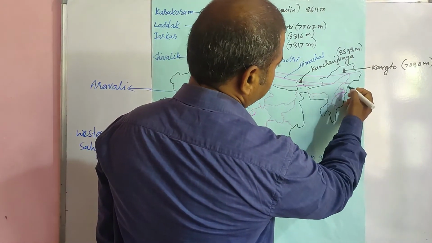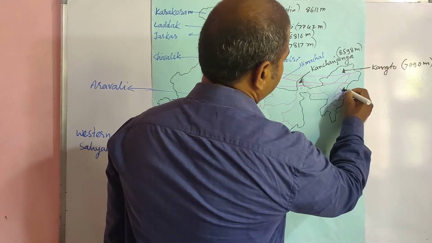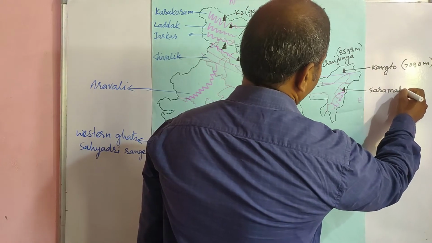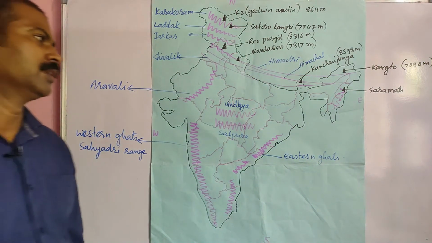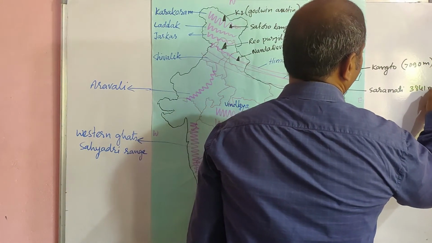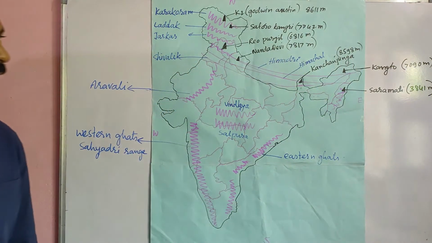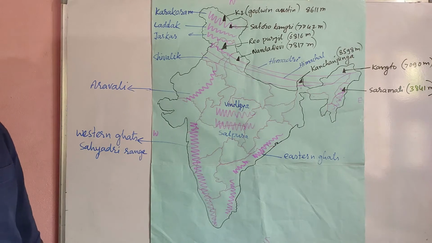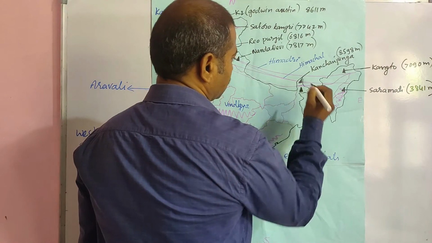And look at this. This is Nagaland. In Nagaland, Saramati peak is there. What is its name? Saramati, and its height is 3841 meters. Okay, 3841 meters. And in West Bengal, we find a peak. Its name is Sandakphu.